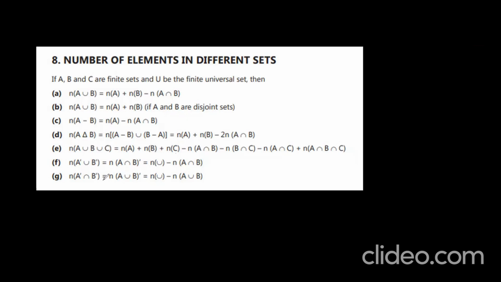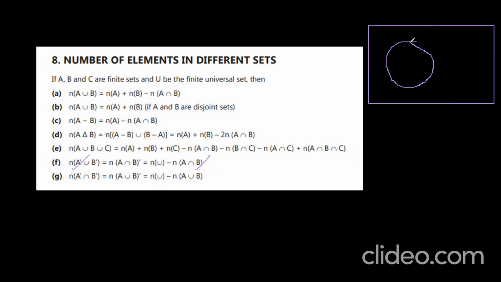You see, n of A complement. Let me draw that first. N of A complement union B complement. A complement means you take... this is n of A complement I am drawing. N of A complement union B complement. Let us observe this one first. That is n of A complement union B complement.